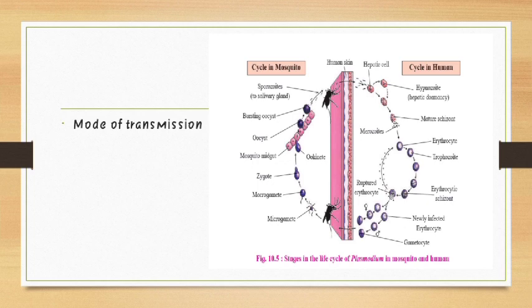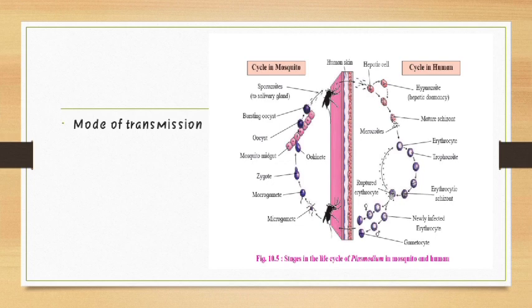These gametocytes, if taken up by a female Anopheles during her bite, undergo fertilization in the gut of the female Anopheles. A diploid zygote is formed which transforms into oocysts. These oocysts form a large number of haploid sporozoites through meiosis. Again, these sporozoites migrate to salivary glands and are ready to infect a new human host.